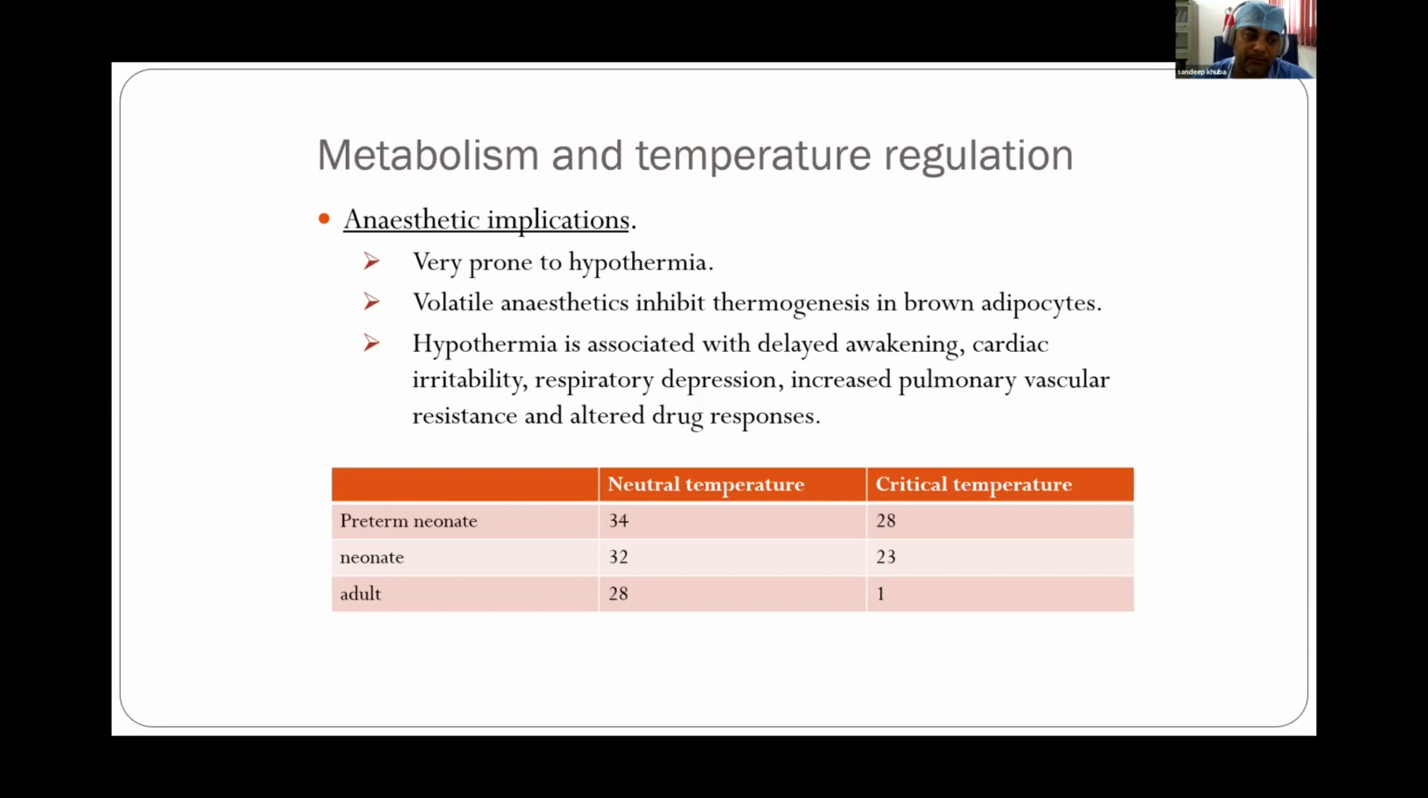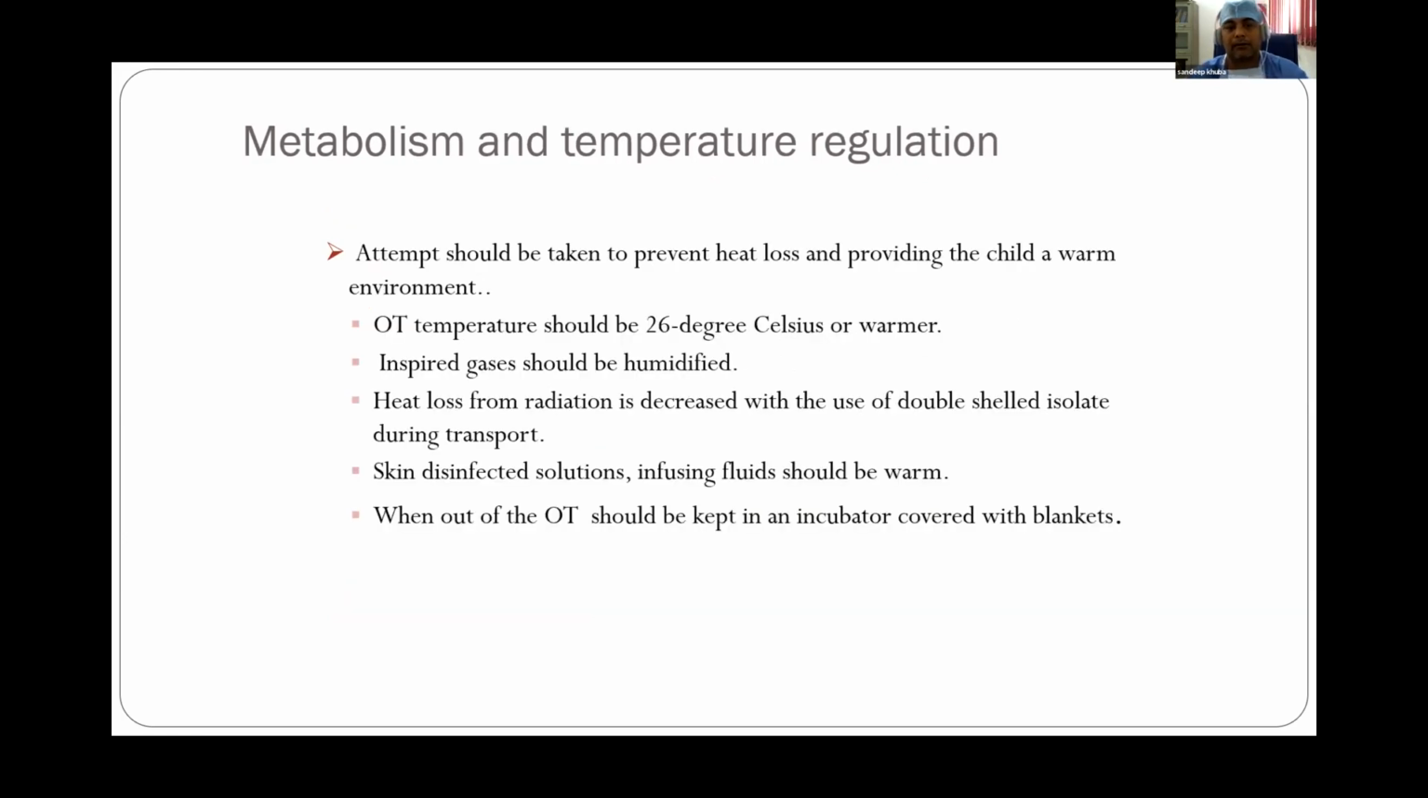Hypothermia comes with numerous side effects like delayed awakening, cardiac irritability, respiratory depression, increased pulmonary vascular resistance and altered drug responses. So all attempts should be made to prevent heat loss. OT temperature should be comfortable for the child, 26 degrees Celsius or warmer for pediatric patients. Inspired gases should be humidified, so heat loss should not occur through dry gases. Heat loss from radiation can be decreased by using a double shade light. During transport, and even the skin disinfectant solutions should be warm. And when out of the OT, they should be kept in an incubator covered with blankets.